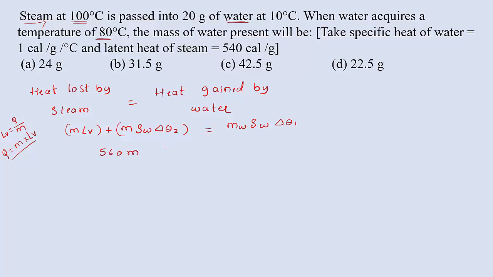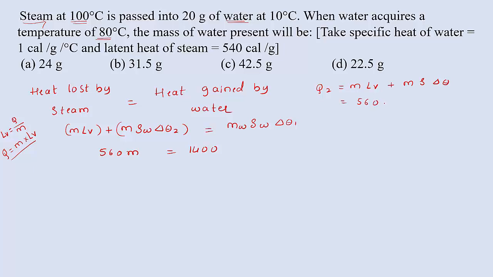So I am going to write 560 M is equal to 1400. How did we get this value? When I consider the heat lost by the steam, let us take it as Q2 equal to M L_V plus M S delta theta.